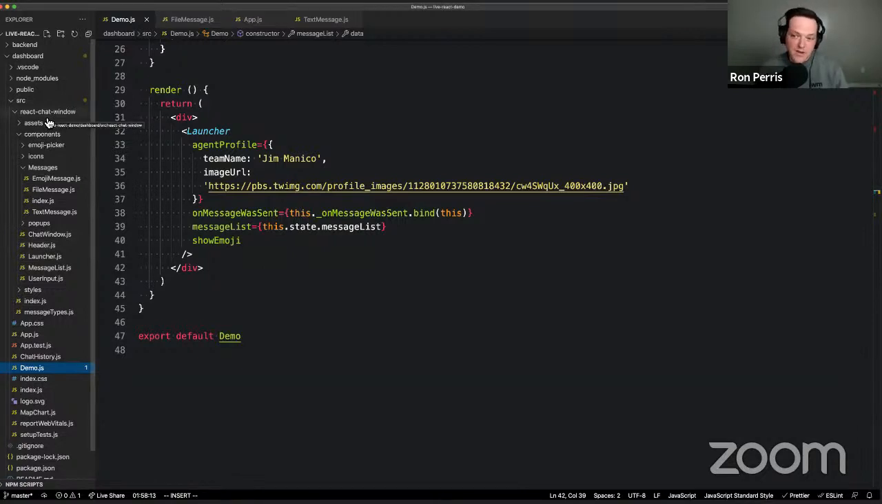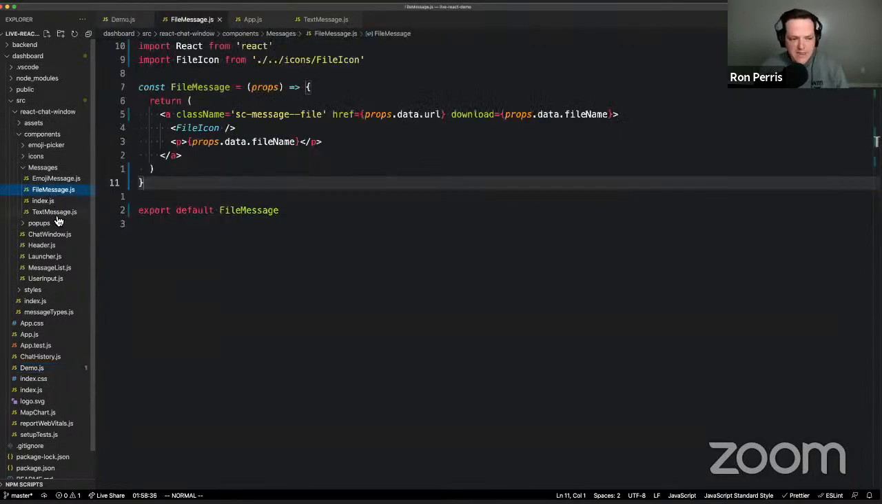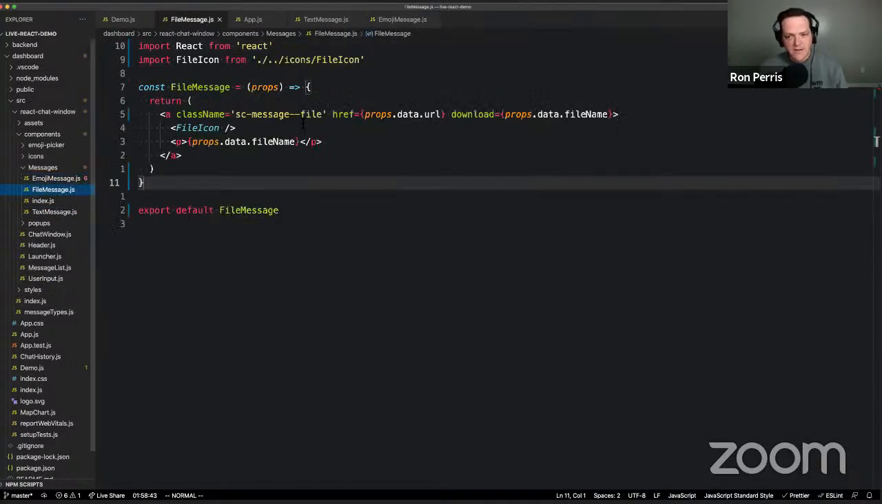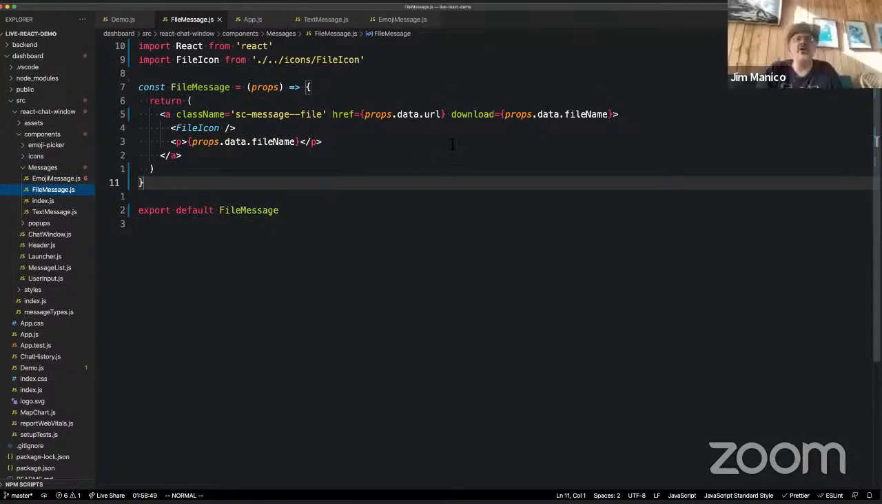called React Chat Window. So if you go on NPM or Snyk Advisor, or one of these search tools for packages, by the way, if you're not using Snyk Advisor, you should check it out. It's pretty great. And if you look up React Chat Window and go down into the components section, you can find these different types. You've got a file message type, a text message type, and an emoji message type. And the one we're interested in is the file, because that's the one where when we clicked it, the script went off. You with me, Jim? I'm with you all the way, Ron.